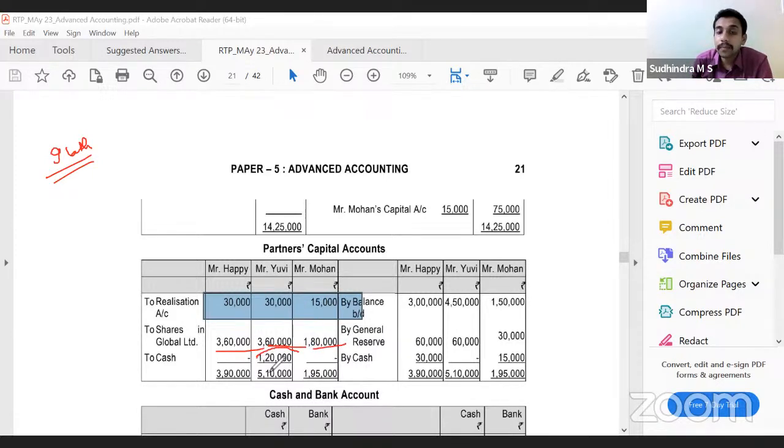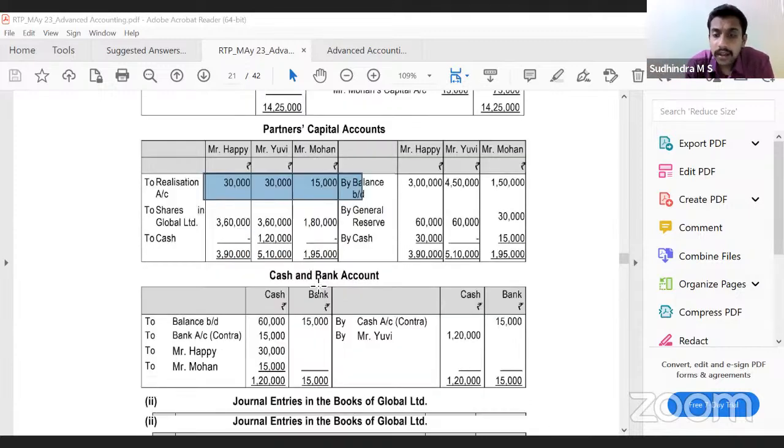This gives us the balancing figures. Happy and Mohan will have to bring in, UV will withdraw. That is, company has to pay UV. Understood this adjustment? Yes. Everyone? Yes, sir.